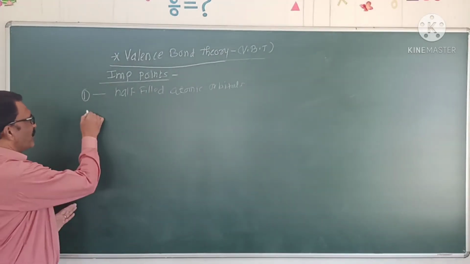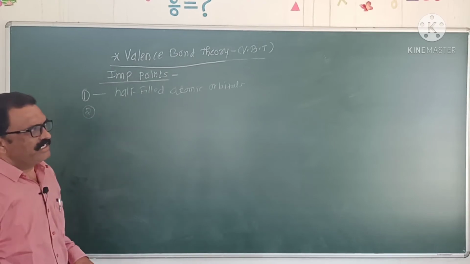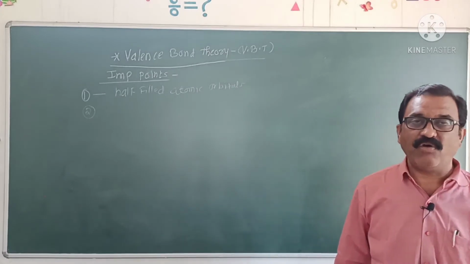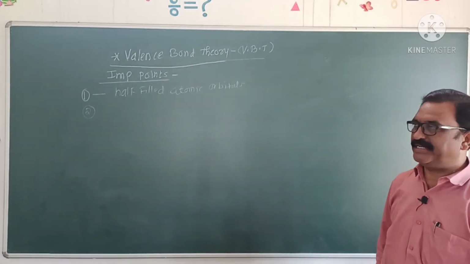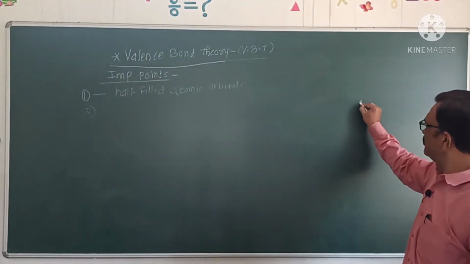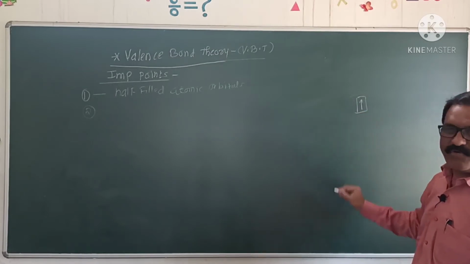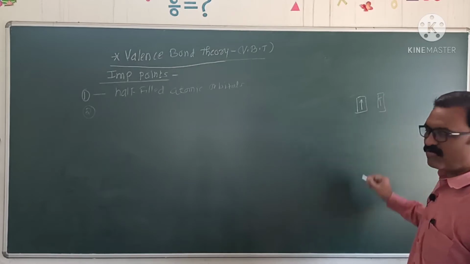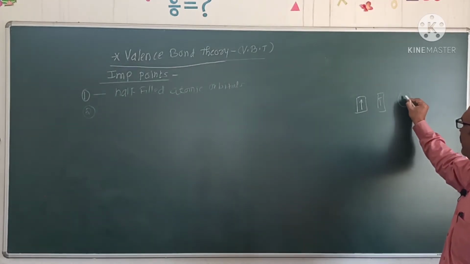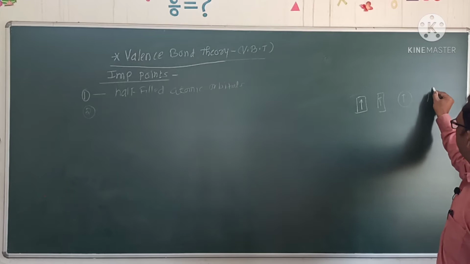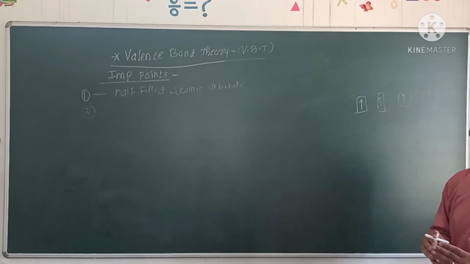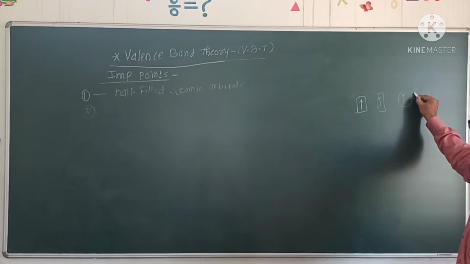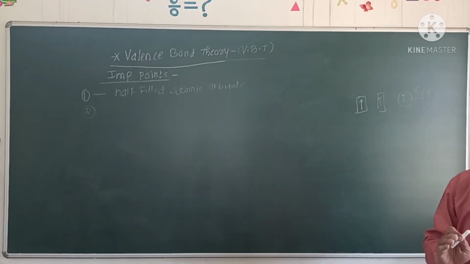A second important point: these half-filled atomic orbitals must have opposite spin. Suppose this is the half-filled atomic orbital of one hydrogen, and this is the half-filled atomic orbital of another hydrogen. When both orbitals have the same spin, then overlapping of atomic orbitals is not possible.